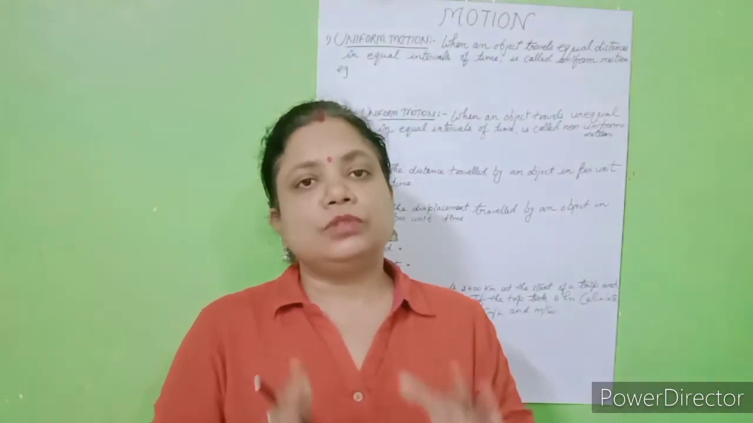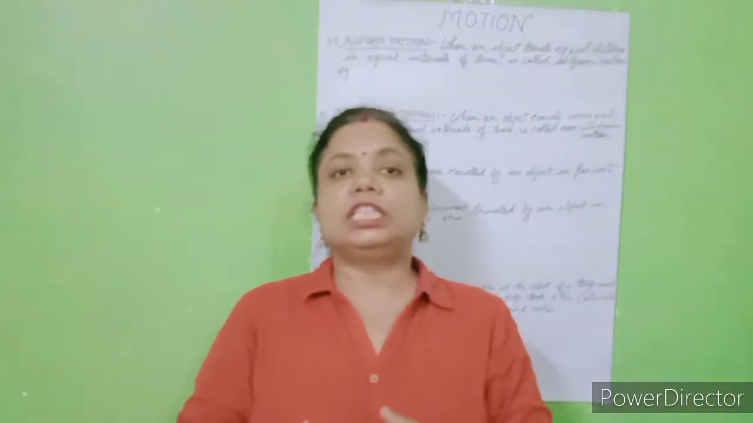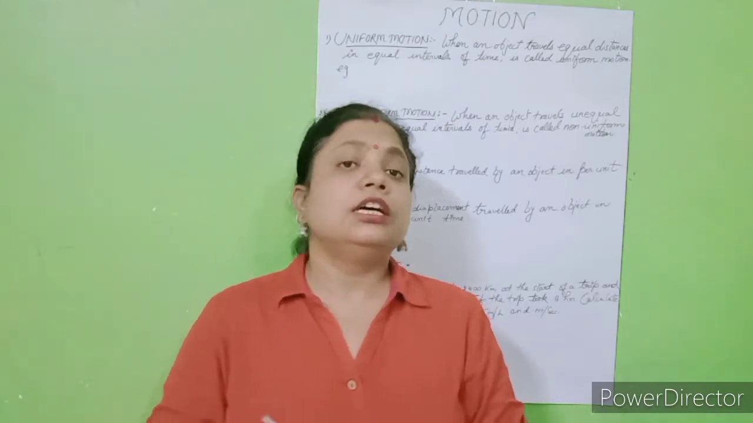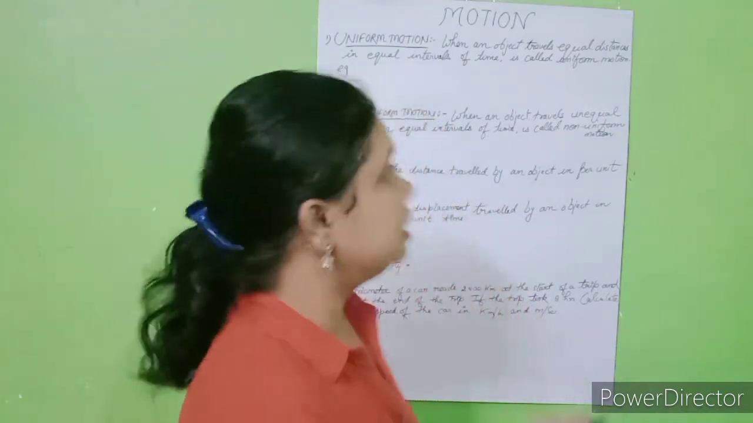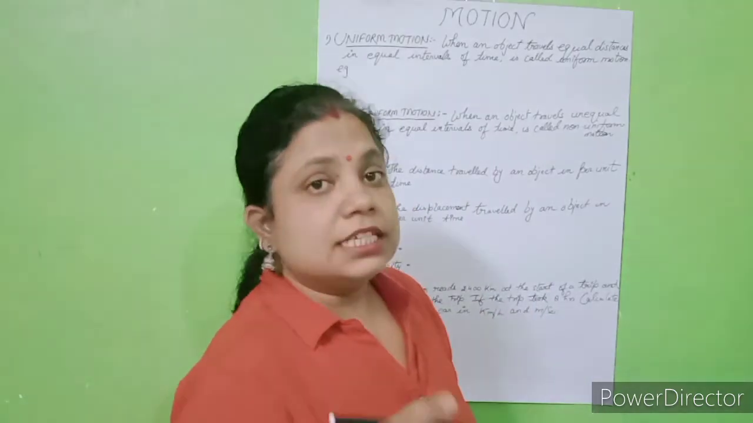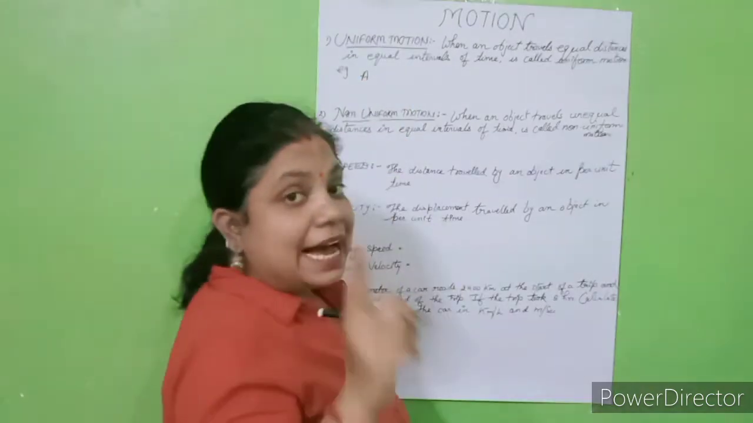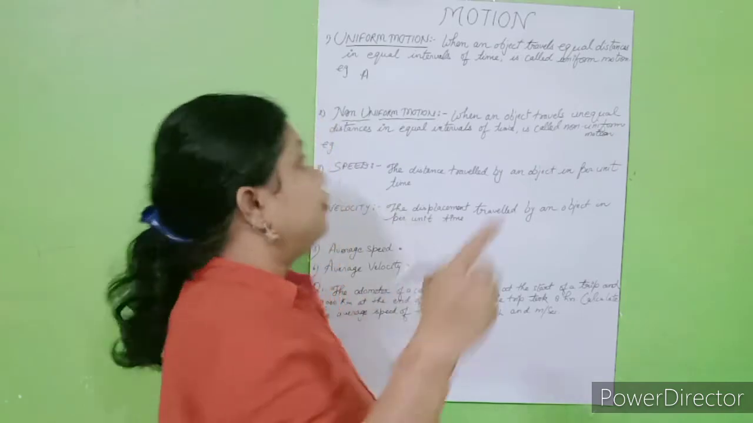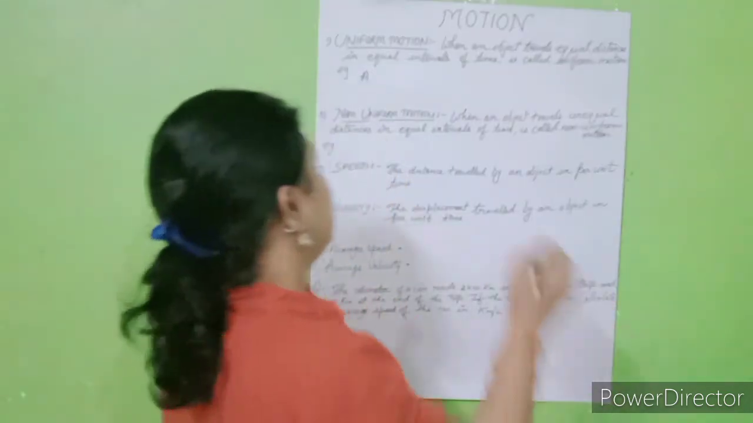Fine. So uniform motion means where the object travels equal distances in equal intervals of time, so we can say it is a uniform motion, means equal distances travelled in equal intervals of time. Now let's see the example. Students, suppose a car starts motion from point A, fine, at 10 o'clock in the morning.